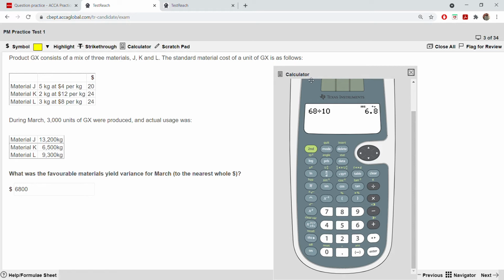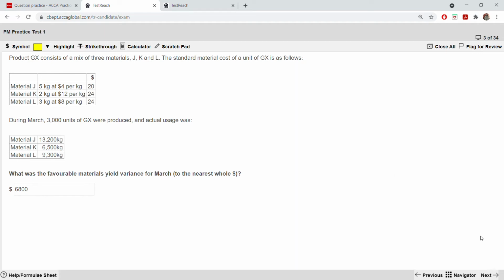You need to multiply the 6.8 by 1000, which will be 6,800. Now let us go to the next.